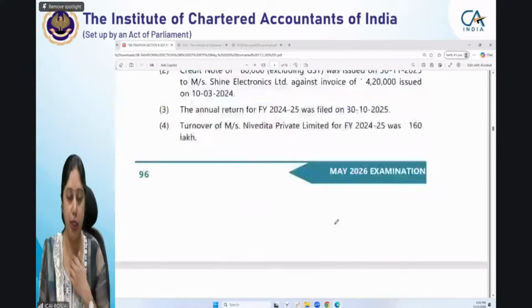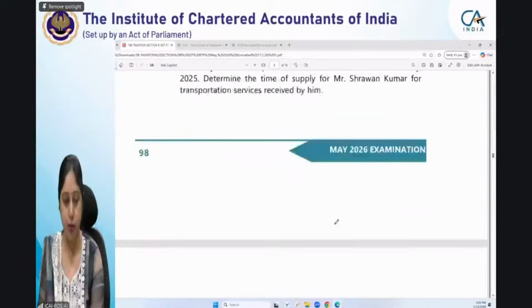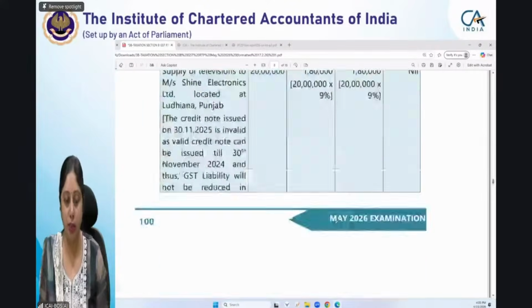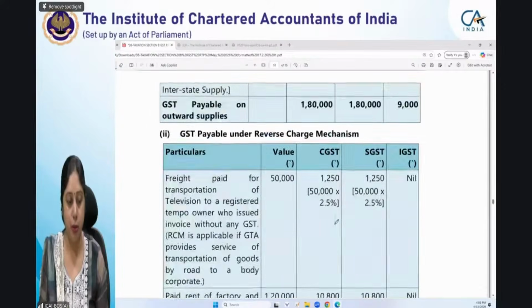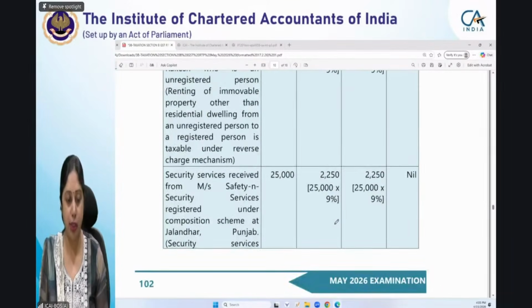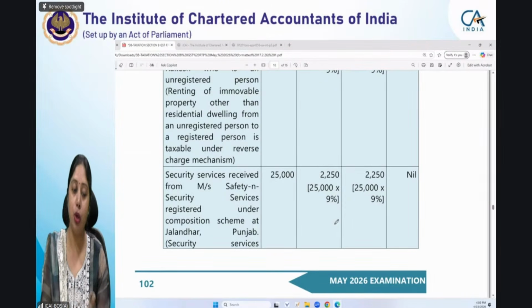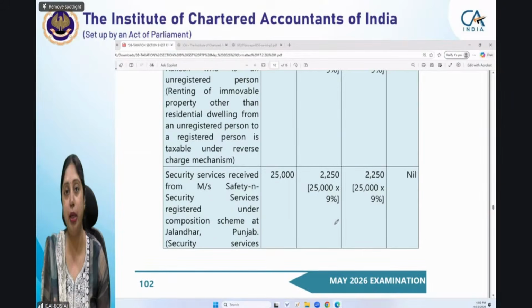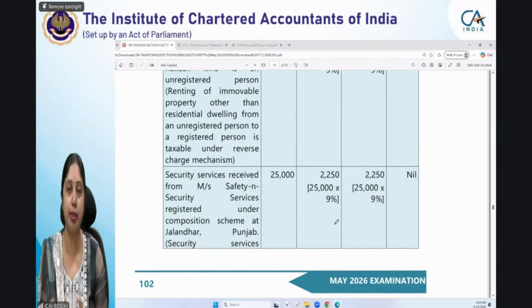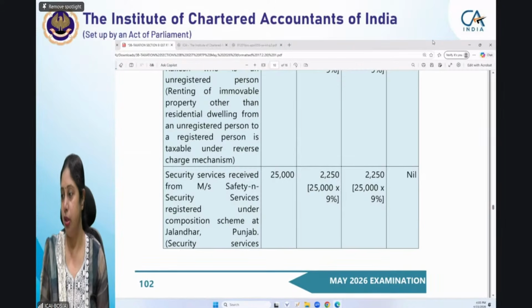If you see the answer, let me come to the answer. So in the answer, maybe we have not mentioned the specific reason of the composition supplier, but yes, we have mentioned that reverse charge provisions will apply because ये जो composition scheme वाला point है, या जो composition scheme का जो exception है, that applies to the recipient, not to the supplier. हमारे case में supplier is a composition supplier, so that restriction or that exception will not apply here, and this will be taxable under reverse charge.